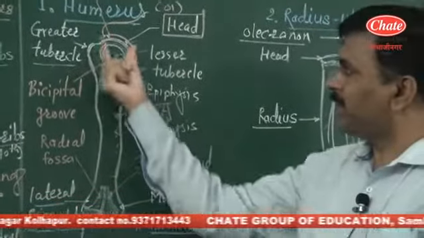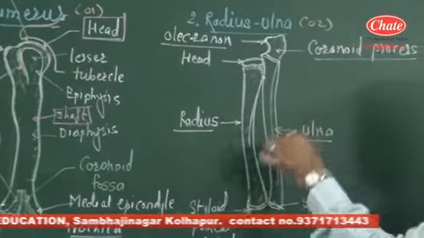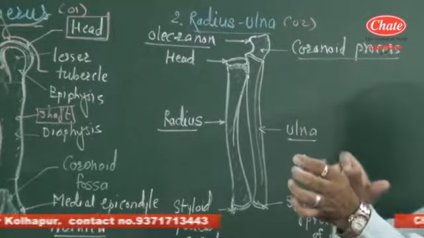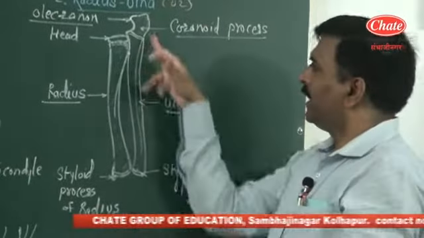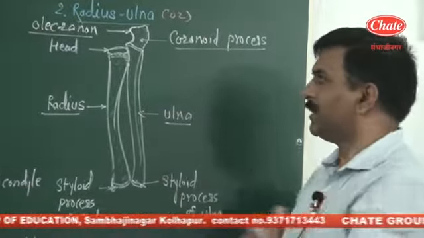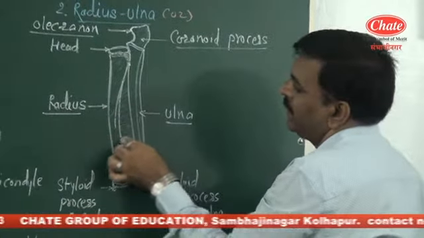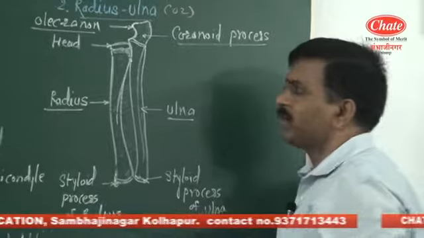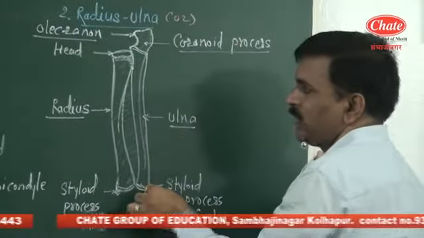The humerus is the bone present in the upper arm. Now radius and ulna. Radius and ulna are the two bones present in the forearm. The radius is the smaller bone, present at the thumb side, while the ulna is present at the little finger side. The radius and ulna are connected internally by the interosseous membrane. They also have three parts, that is the head, body and posterior end.